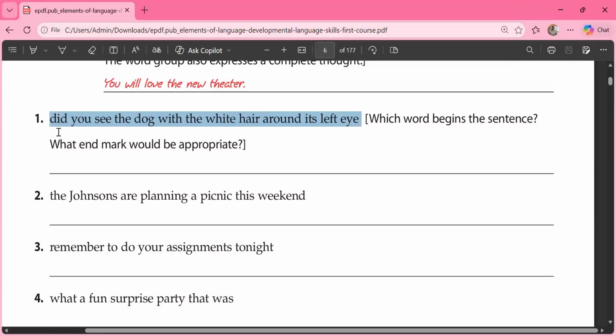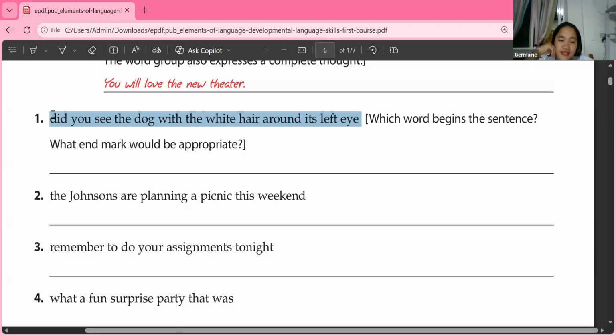Okay, Ananda, I want you to read sentence number 1 again. Number 1 again: did you see the dog with the white hair around its left eye? Okay. Thank you, Ananda. You're welcome, Miss.